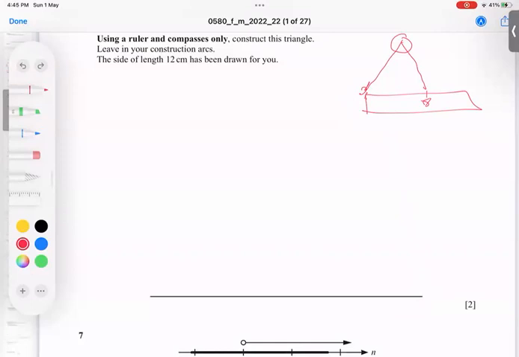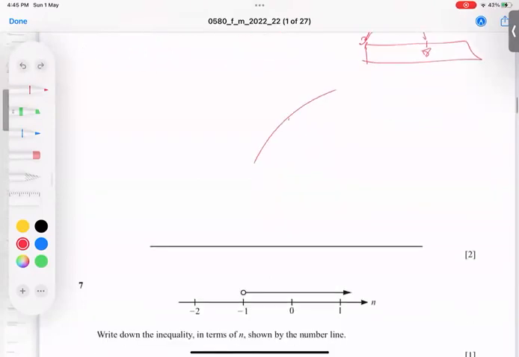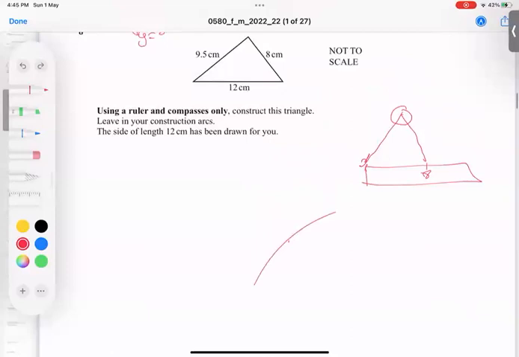I make it rough only. So my idea, this arc is coming 8 centimeters. I repeat again. This arc is coming approximately, if I put the needle at this point and get this arc. Now this is 9.5 arc, approximately I make it. And this time I will calculate, because 9.5 is this gap. So I will put the needle here and make an arc like this. I hope you're getting the point.